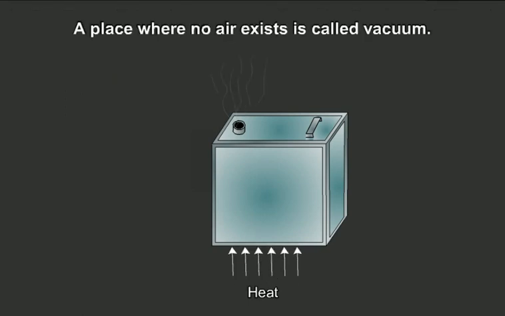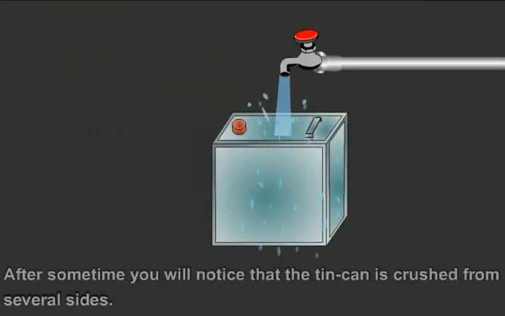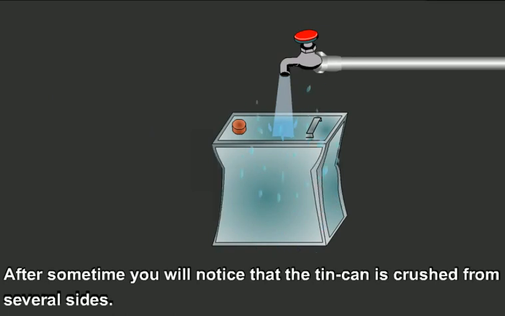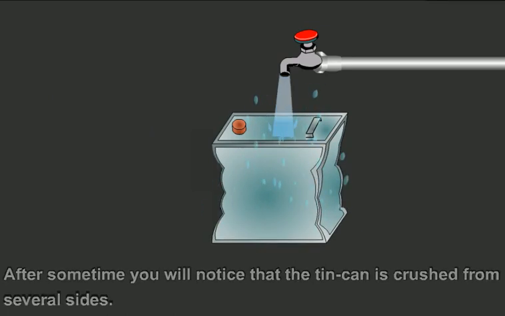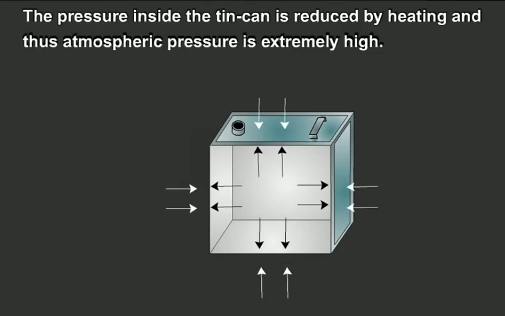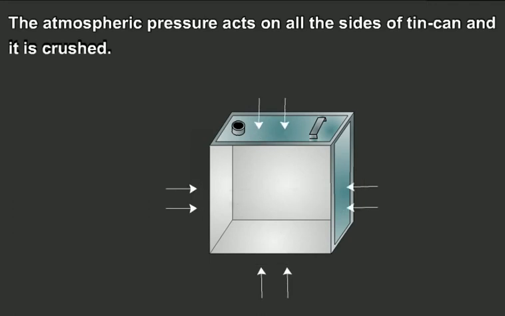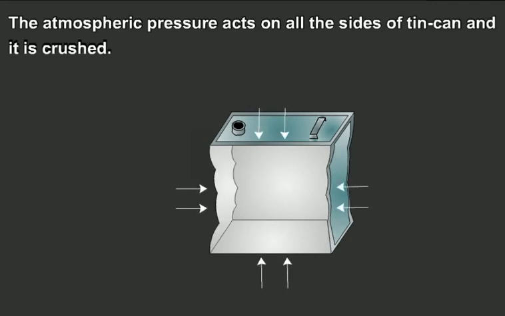A place where no air exists is called vacuum. Now close the lid and let the tin can cool. After some time, you will notice that the tin can is crushed from several sides. Students, before heating the tin can, the air pressure outside and inside the tin can was equal. The pressure inside the tin can is reduced by heating, and thus the atmospheric pressure is extremely high. The atmospheric pressure acts on all the sides of the tin can, and it is crushed.